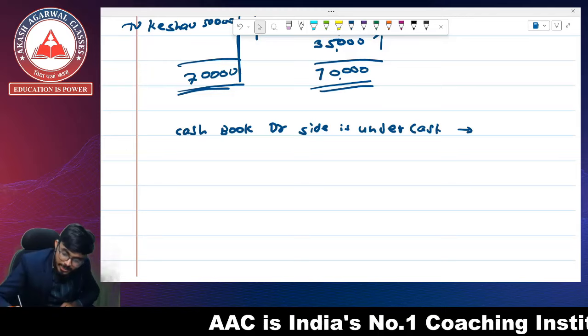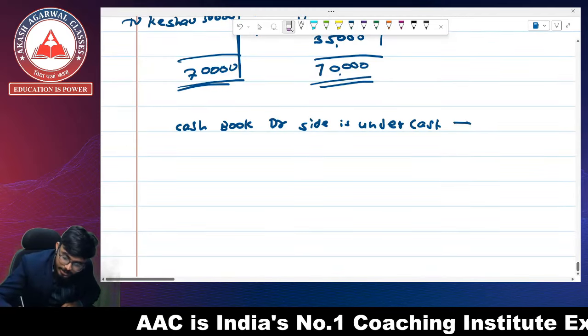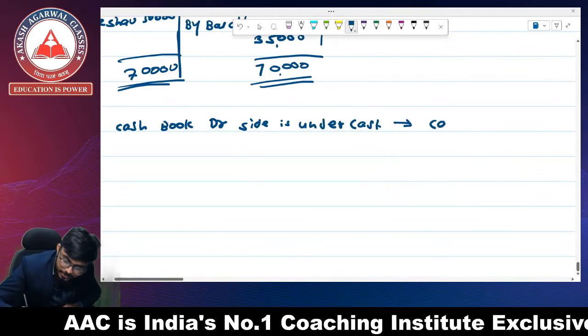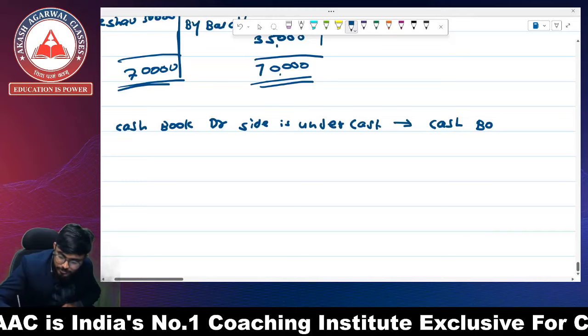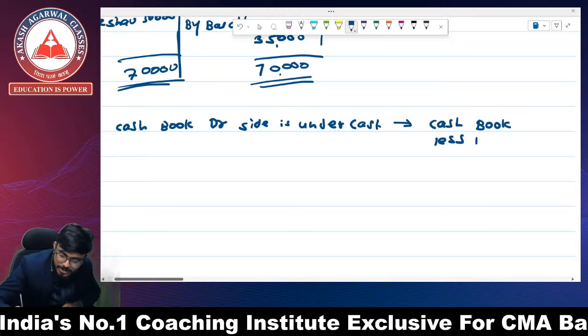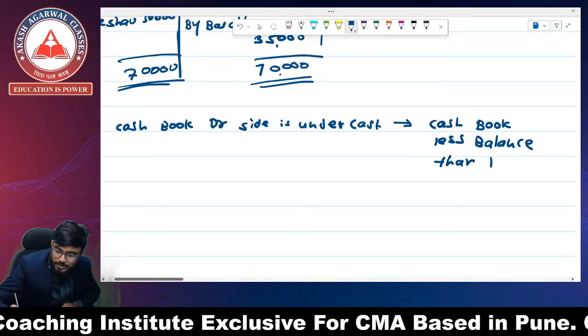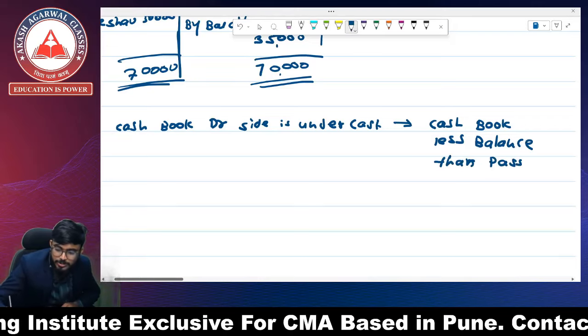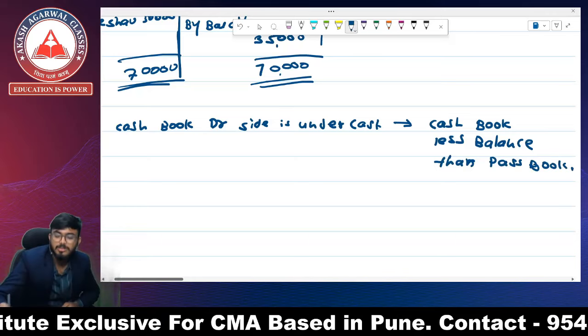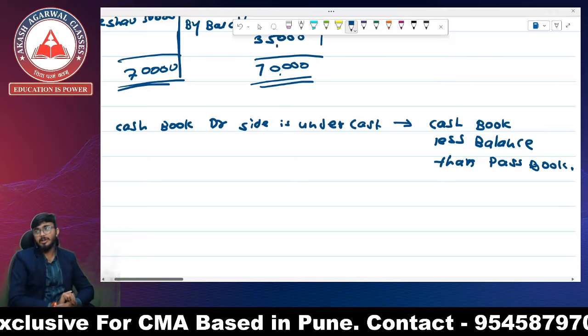what is it stating? It is stating that the cash book has less balance than the passbook. Cash book has less balance than passbook.